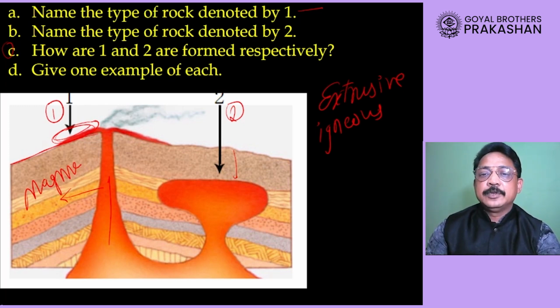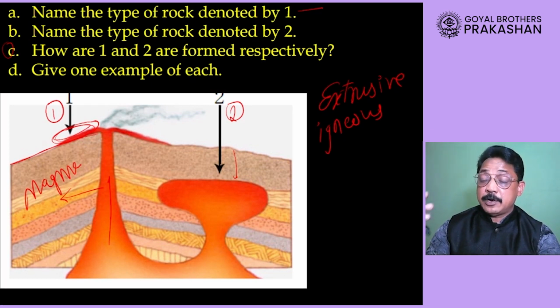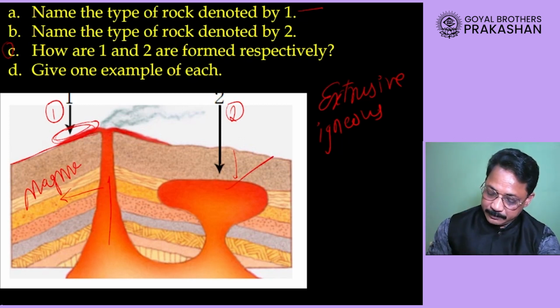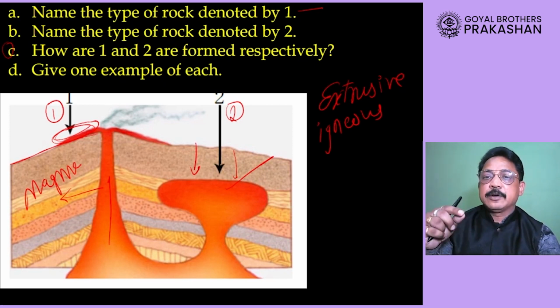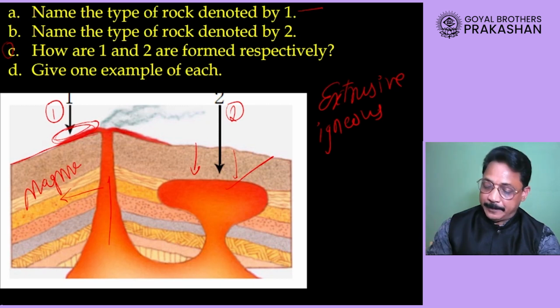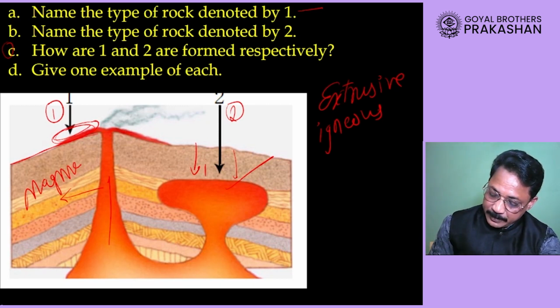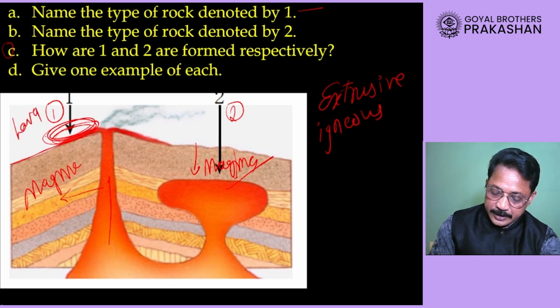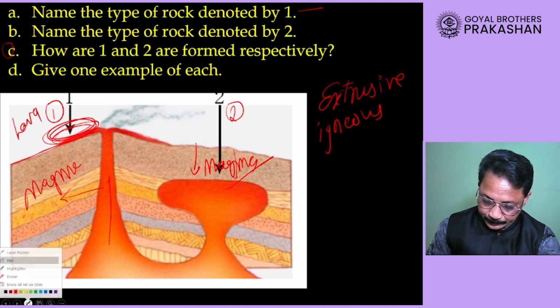So you can write down that extrusive igneous rocks are formed by cooling of lava on the surface of the earth, whereas 2, the rocks below the surface, are called intrusive igneous rocks, which are formed by solidification of magma. Whereas these outside ones are formed by the solidification of lava.